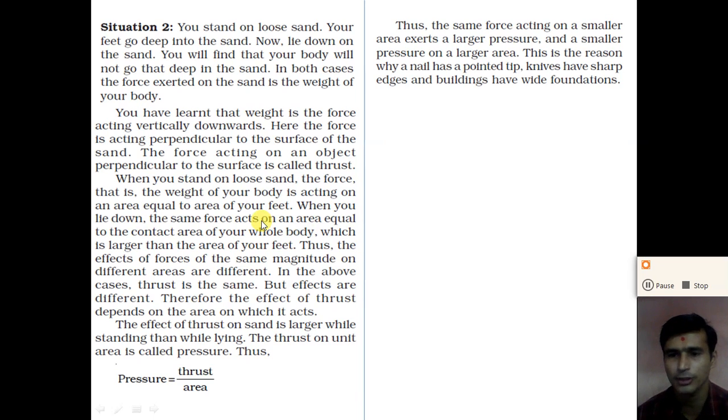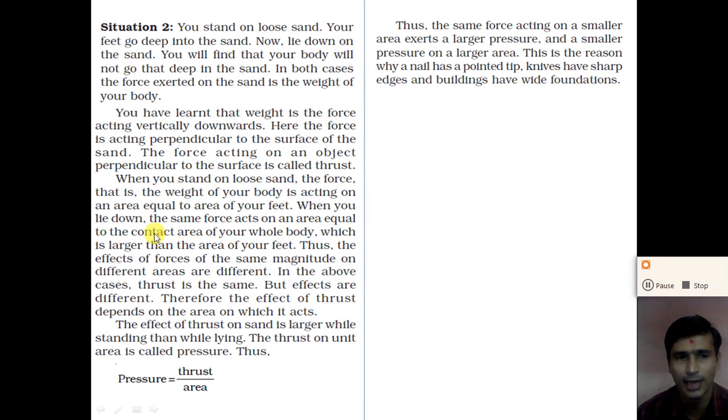So in both situations, the thrust is the same, the force acting perpendicular to the surface of the sand is the same, but the area of contact is different. When you stand, the area is small, and when you lie down, the contact area of your whole body is large.